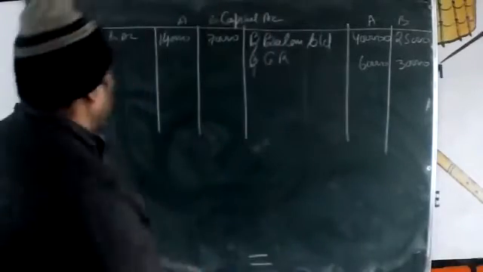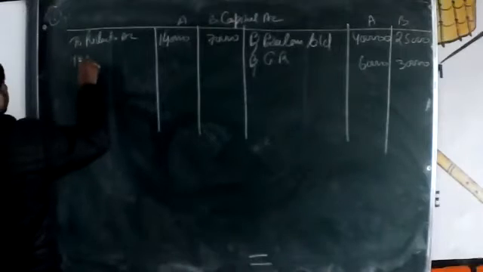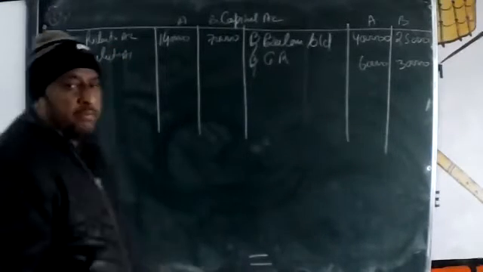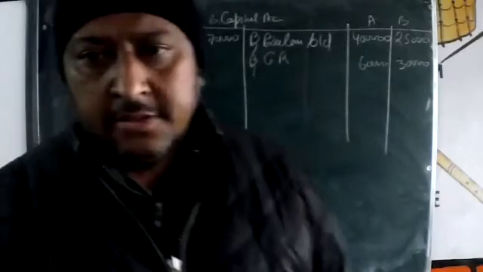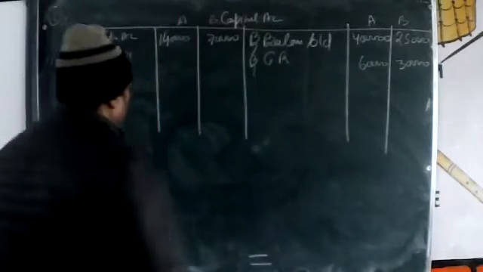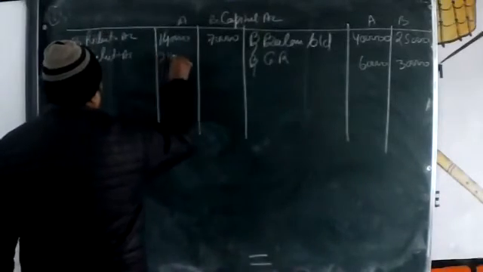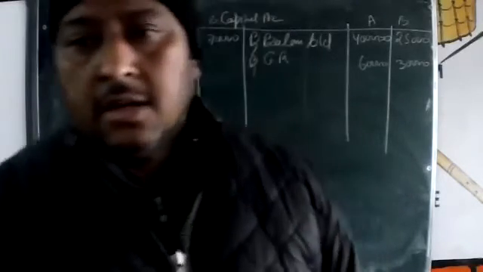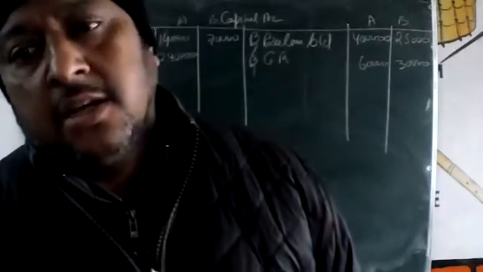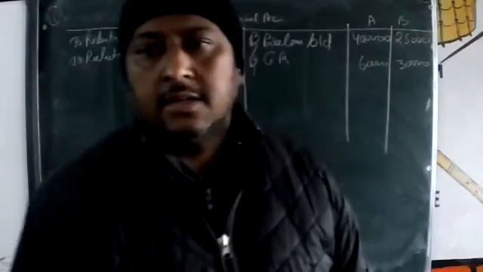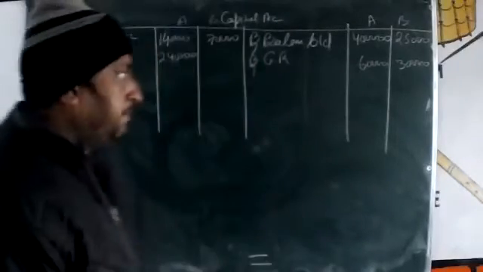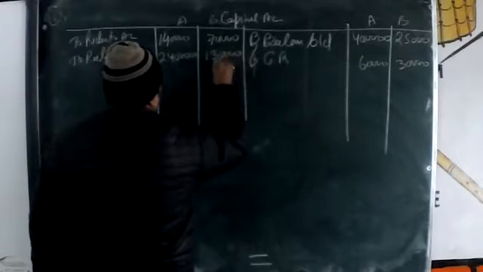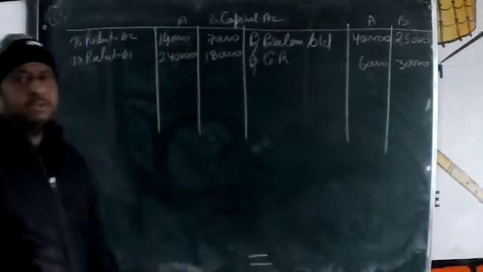Here, debit side, to realization account in A, what amount is there, beta? 2,40,000. Then by B's capital account, 1,80,000.